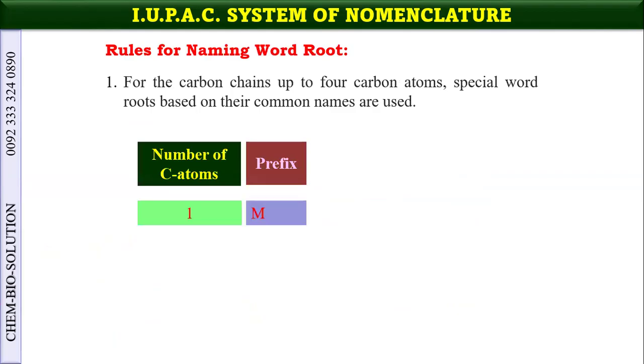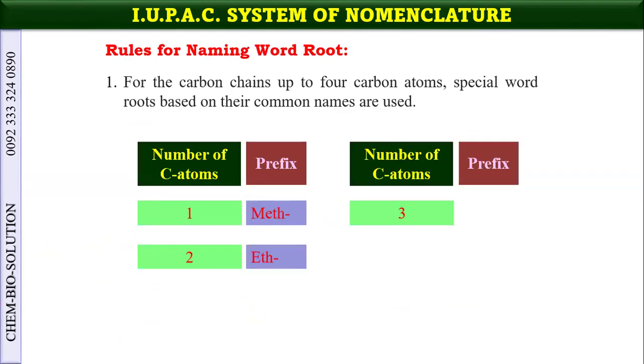Now, these are the prefixes. Initially, these prefixes up to butane have been obtained from the trivial system that meth. Now it is considered as meth means 1. But actually, the correct origin of the name of methane was that it was obtained from the marshy places.